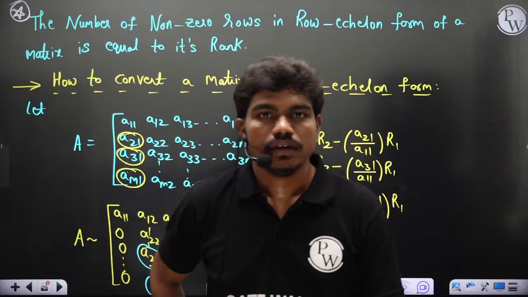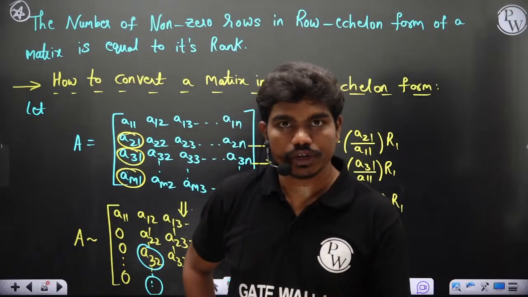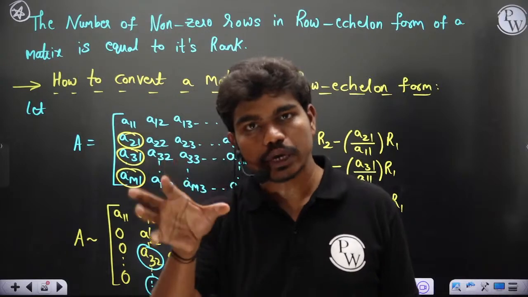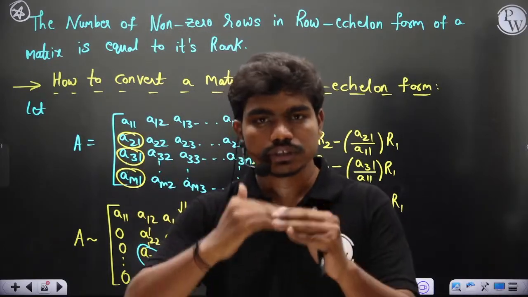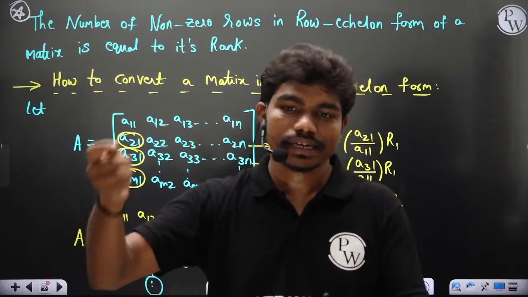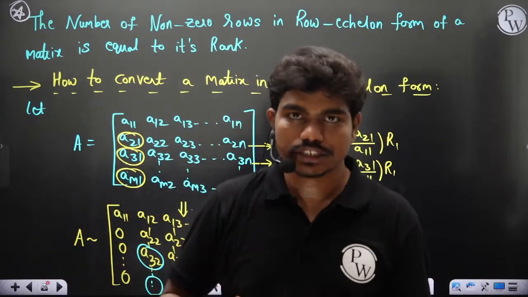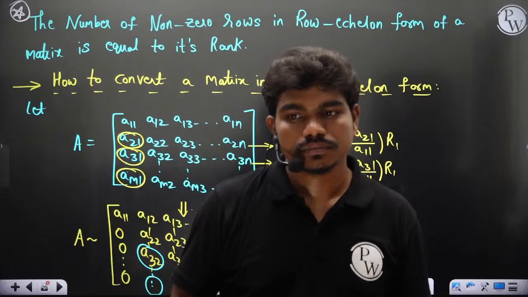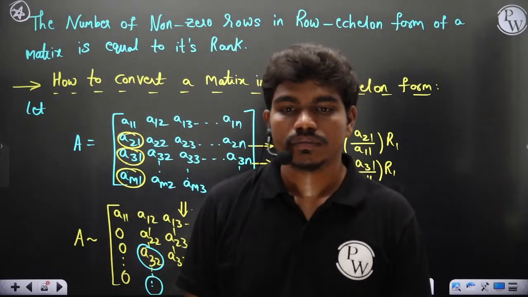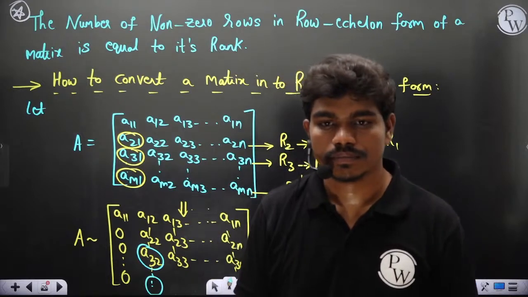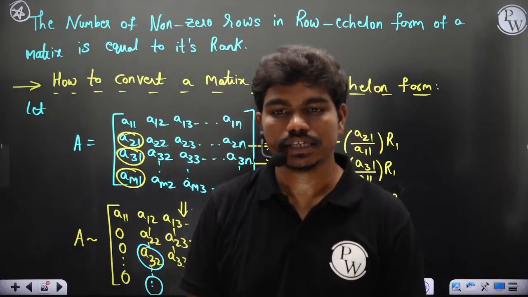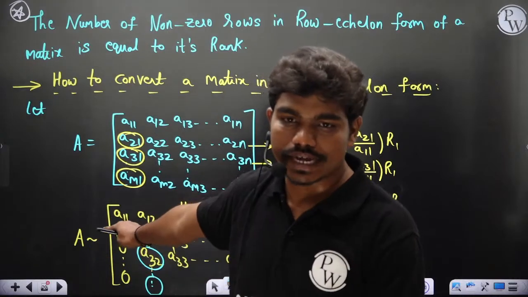Did you understand? In the last class when I was teaching properties of determinants, I told you if you swap two rows, the sign of the value changes but the absolute value remains the same. So if you interchange two rows, only the sign changes, and if it is a non-zero determinant, even by interchanging rows you will have a non-zero value of the minor. Maybe it's positive or negative, doesn't matter, but it will be non-zero. Non-zero remains non-zero. Got it? Swapping will not affect the rank.